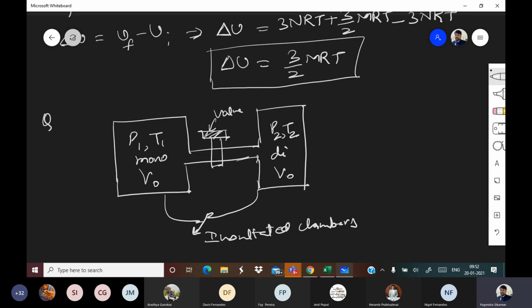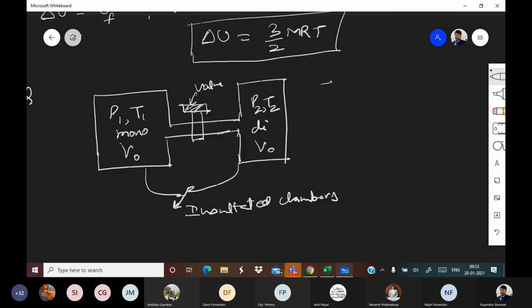In another chamber pressure is P2, temperature is T2, gas is diatomic and volume is V0.